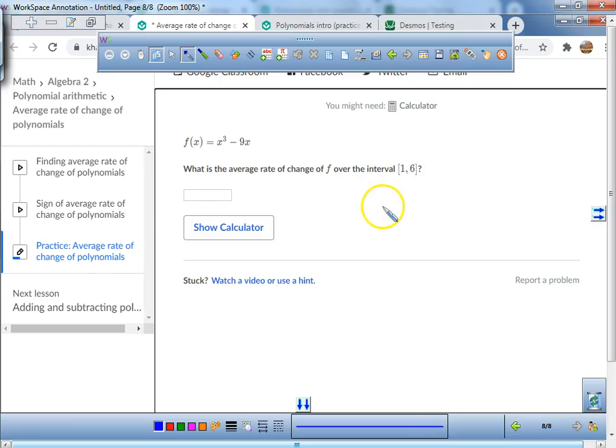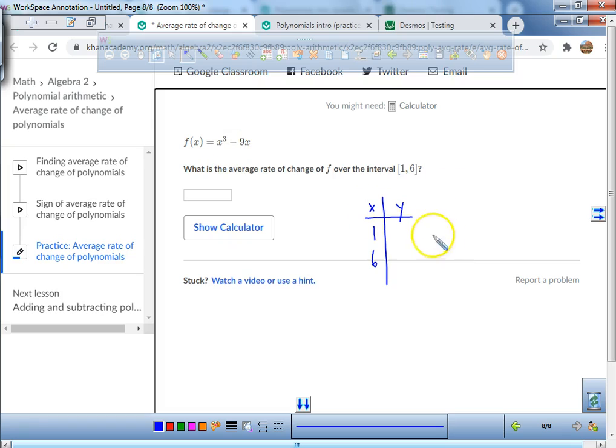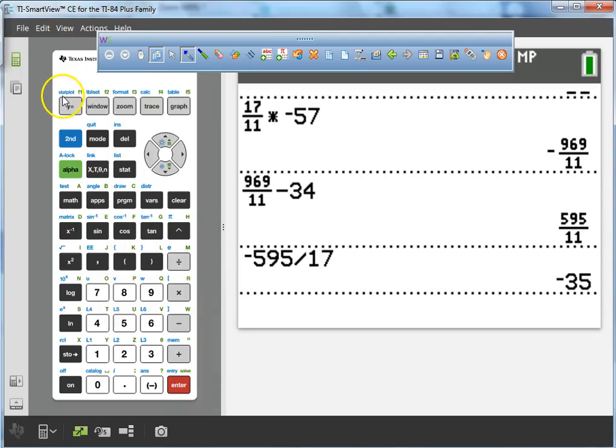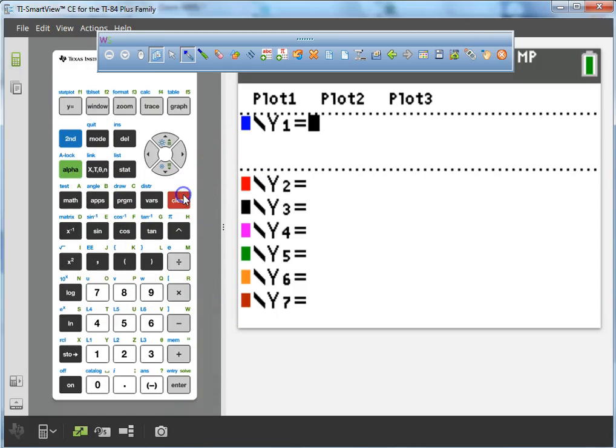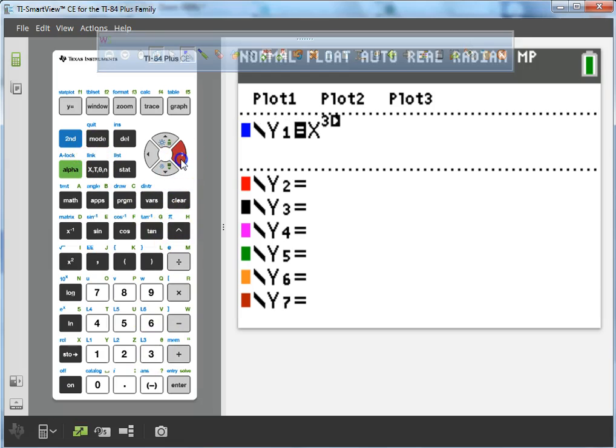This is super, super easy. We simply go from 1 to 6. We make the x, we make the y. I'm going to type this in, all right? And I'm going to find out what a 1 and a 6 are by just typing it in. I'll even do it in the graphing calculator this time, all right? I'll hit y equals. I'll clear that sucker out, and I'll type in x to the power of 3 minus 9x.